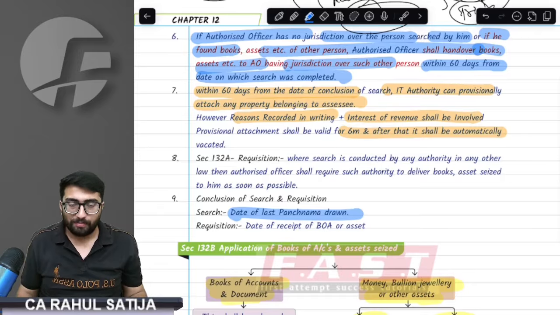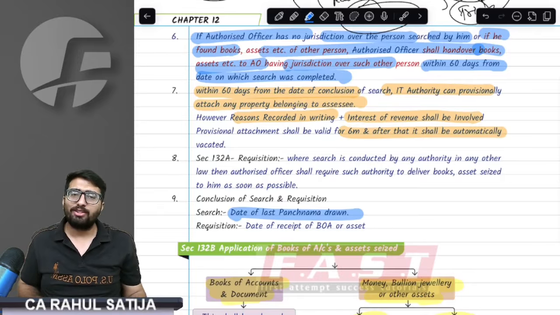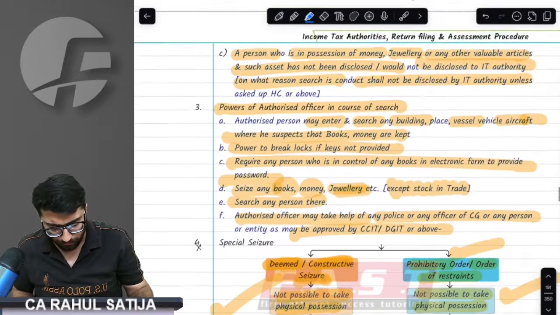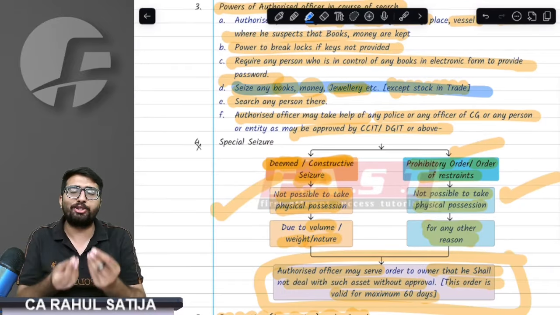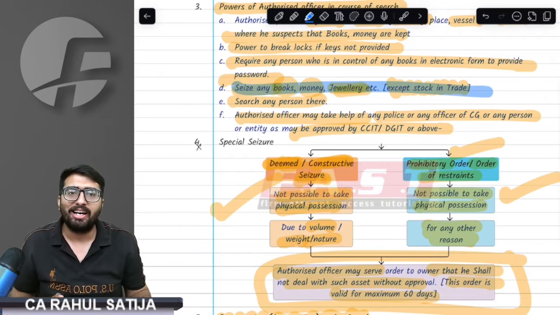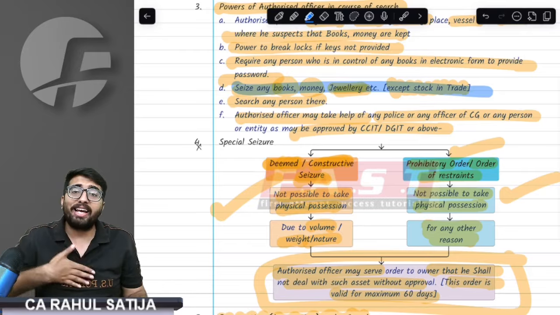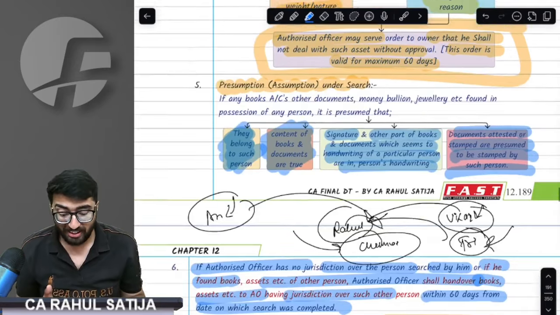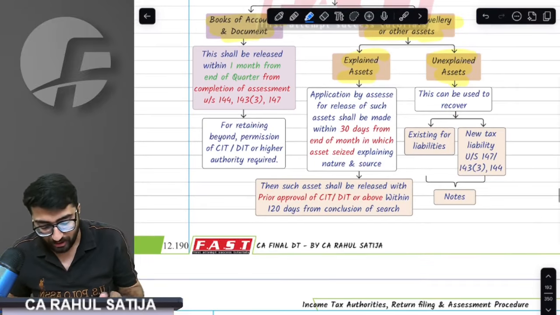Beautiful point. When they took away your assets, of course, you studied, na? They can seize any assets. You forgot. They can take away your jewelry, your books, anything now. How can I get that back? There is a strict provision for it. Listen to this point very carefully.